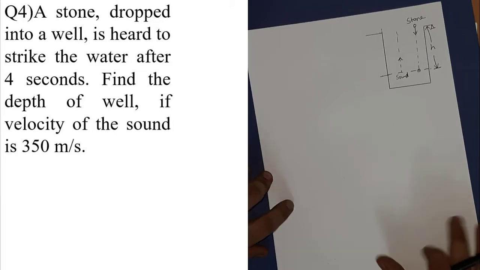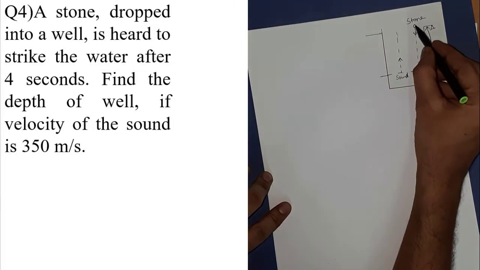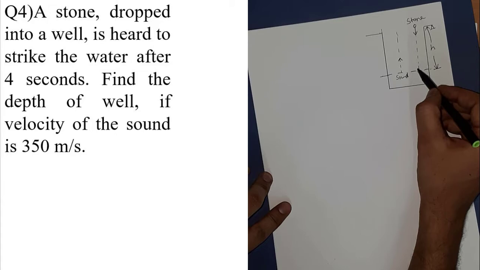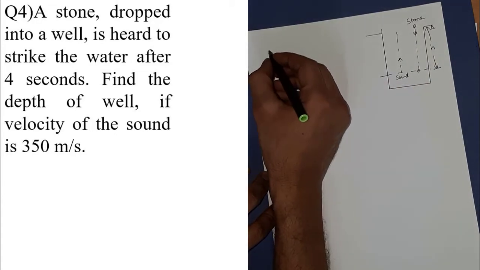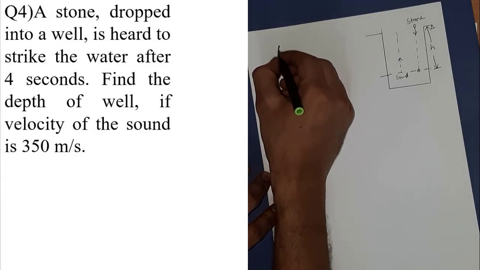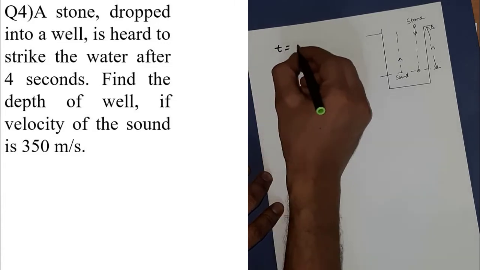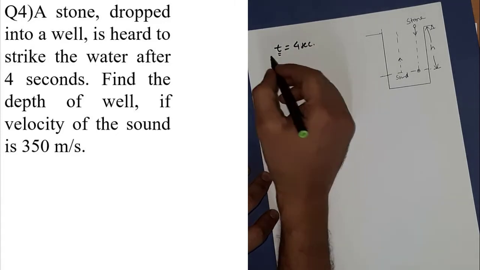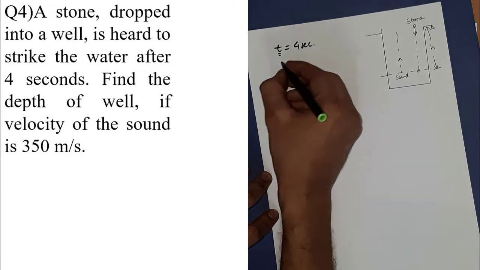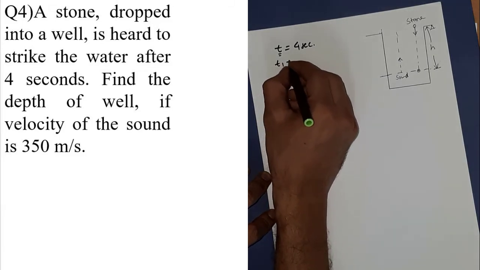Given data in the question: a stone is dropped into a well and the splash, the stone striking the water, is heard after 4 seconds. So that t is given as 4 seconds. Now this t comprises two parts, t1 and t2.